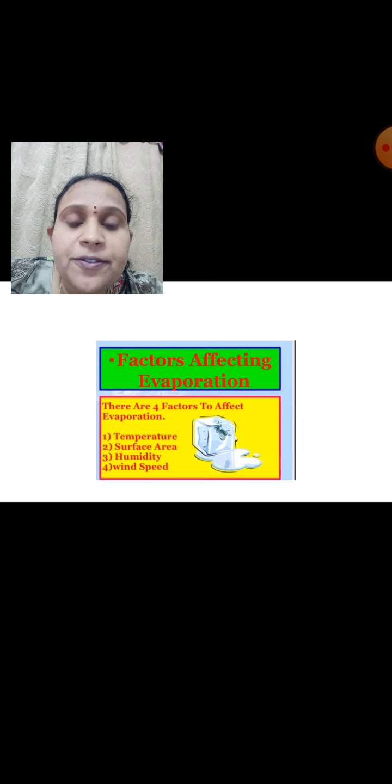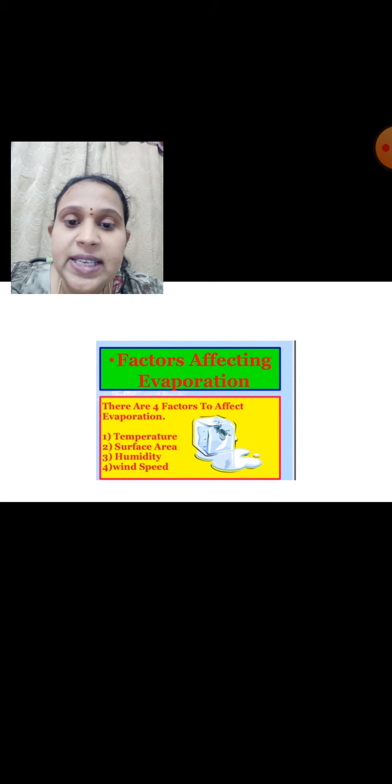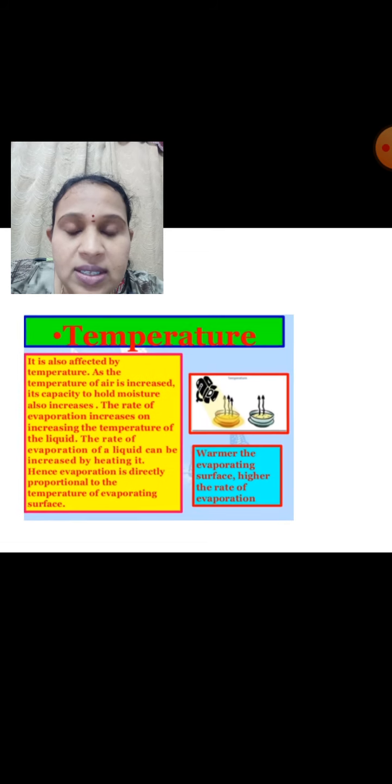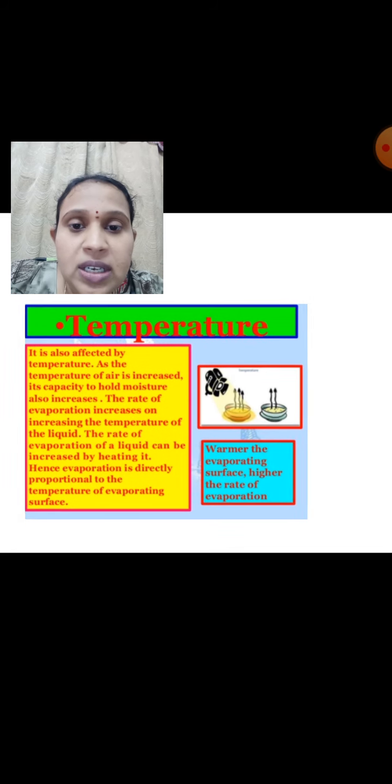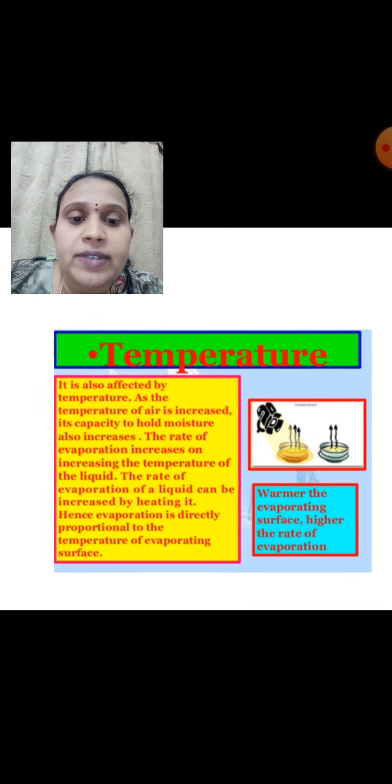And next, what are the factors affecting evaporation? There are 4 factors that affect evaporation. Those are temperature, surface area, humidity and wind speed. These are the 4 factors affecting evaporation. How these affect it, we will learn. Take the first one, temperature. If temperature increases, does the rate of evaporation increase or not? We will see.